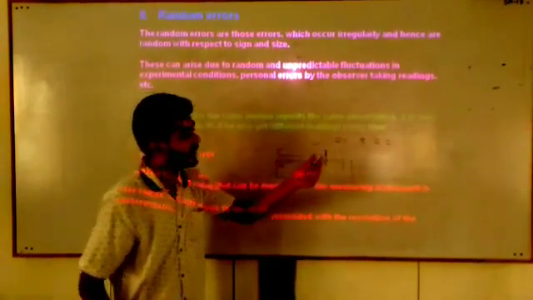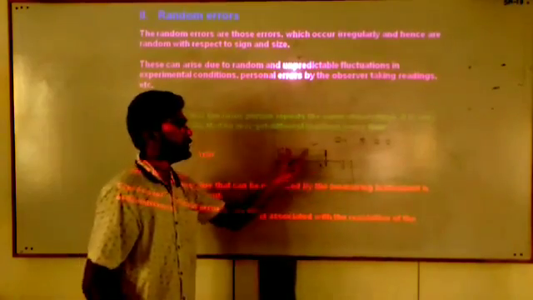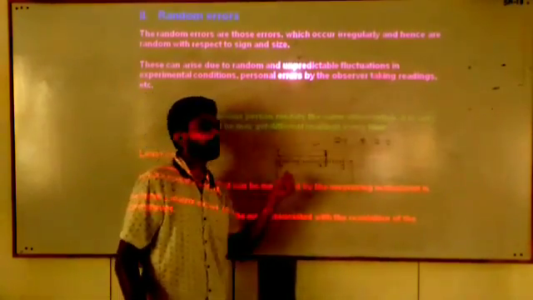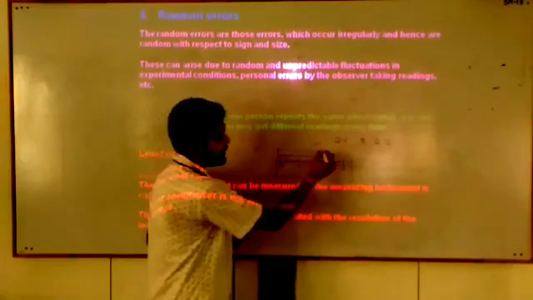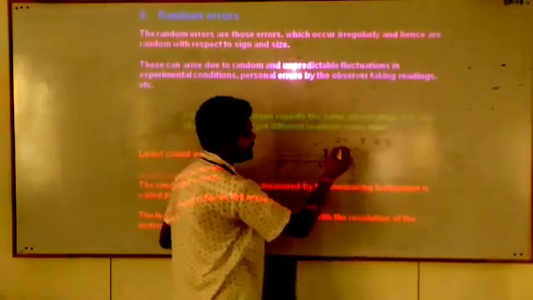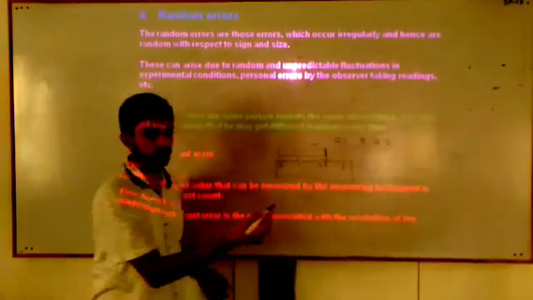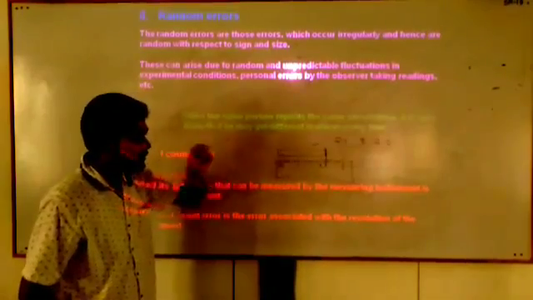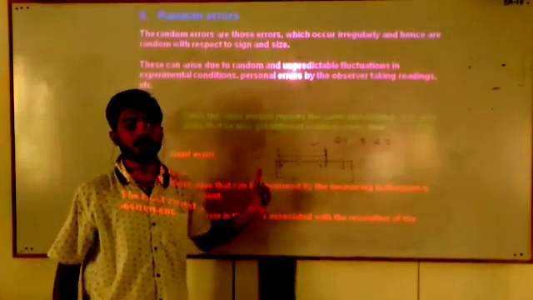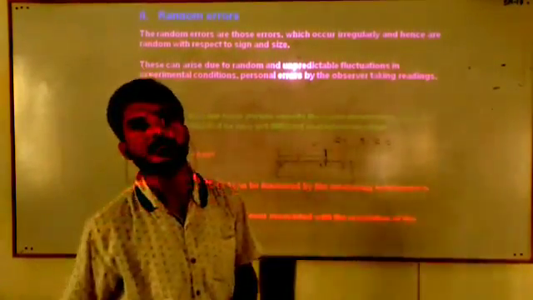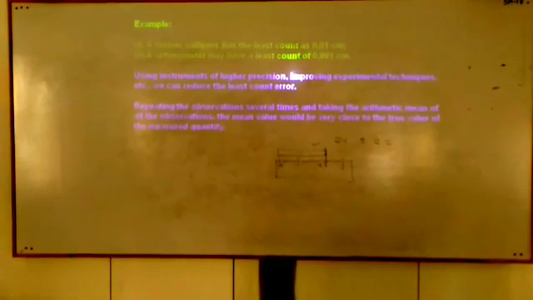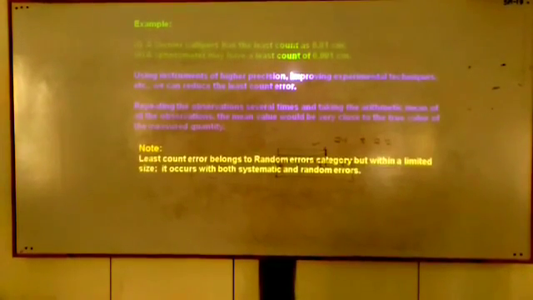And if you take 2.2, then the length of this marker is less than 2.2, because this edge lies between 2.1 and 2.2. Such types of errors occur due to the least count. Such errors are known as least count error. For example, you can see this example in the PPT which I gave you.